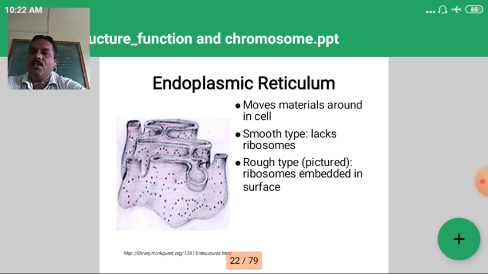Two types may be observed: the smooth type, which lacks ribosomes, and the rough type, which has ribosomes embedded in the surface. So on the basis of ribosomes, there are two types.